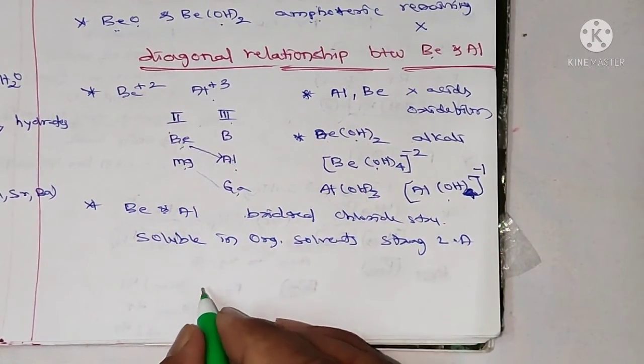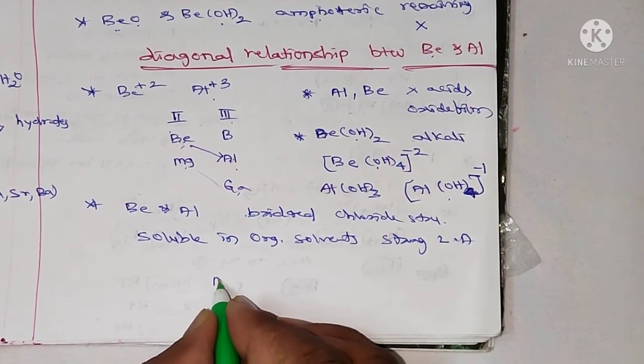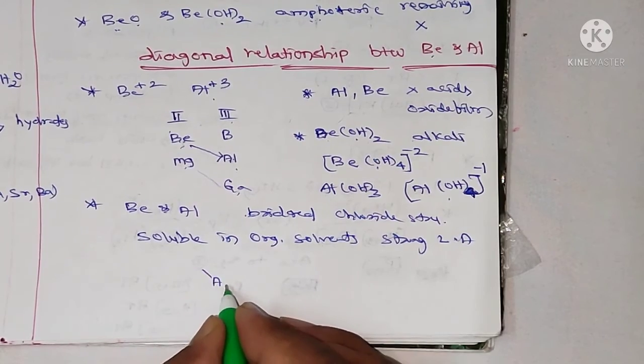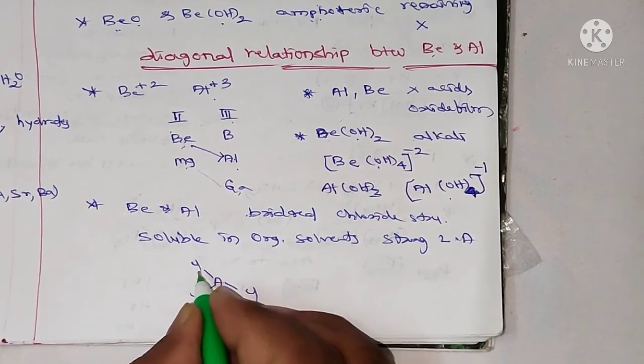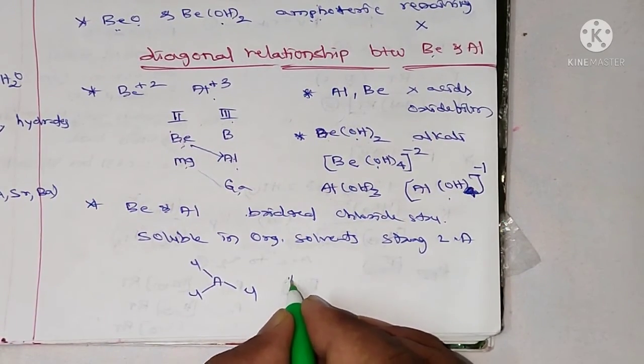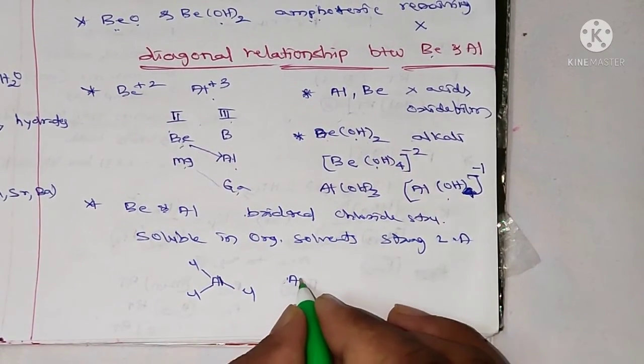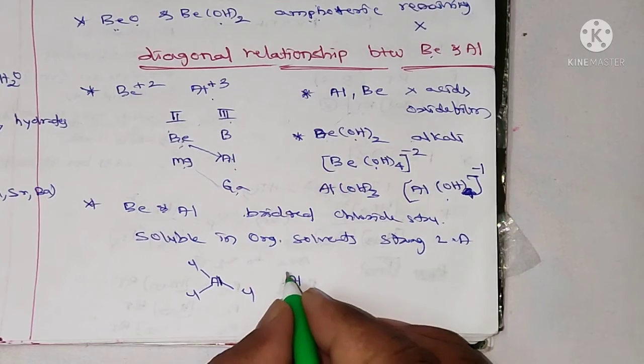Aluminium chloride also has a bridged structure. So here AlCl3, 3 chlorines, and I'm taking another molecule, Al with 3 chlorines.